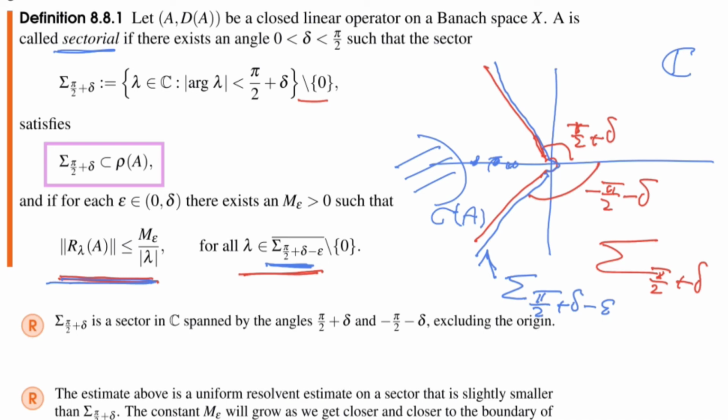Okay, so that's a lot to take in. So we have a complex plane, we have the spectrum somewhere on the left, and then we build a sector which is a little bit more than pi over 2. And all this should be in the resolvent set. Okay.